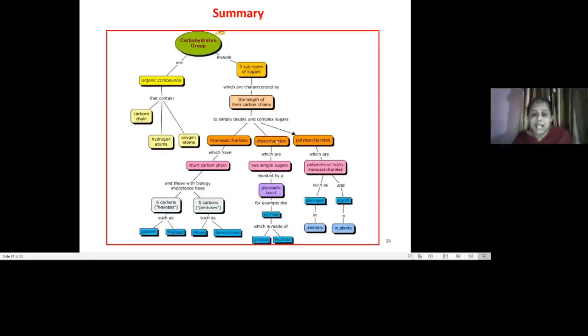Then disaccharides have 2 simple sugars linked with each other by glycosidic linkages, such as sucrose. In polysaccharides, homo or hetero depends upon whether the basic monosaccharide unit is the same or different. We have seen the examples of starch, glycogen and cellulose as homopolysaccharides, and hyaluronic acid as a heteropolysaccharide.